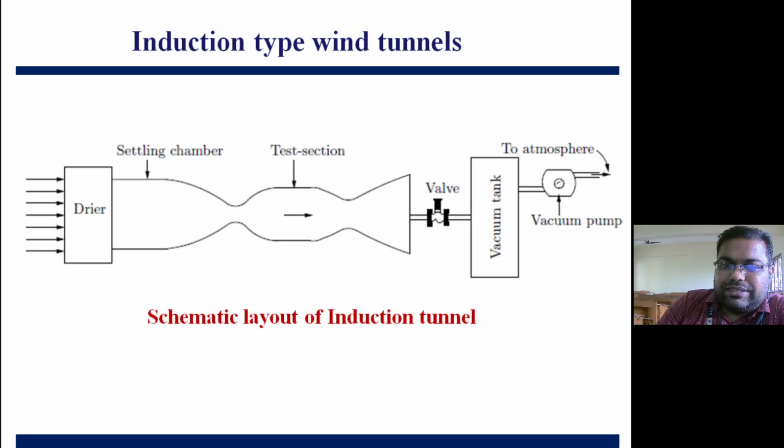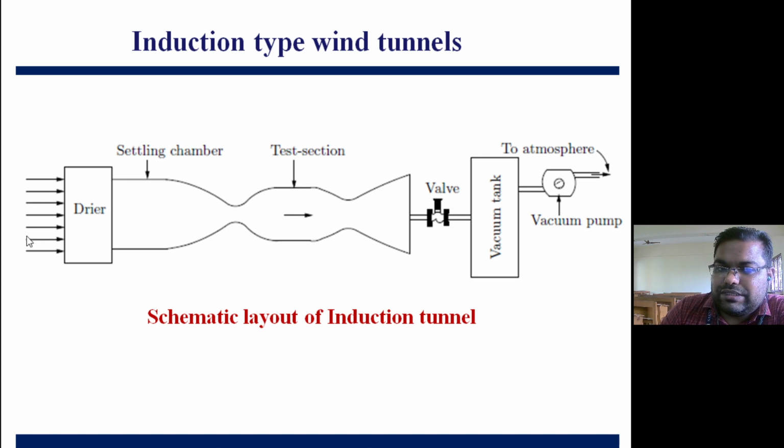The second one is the induction type, where instead of having a very large reservoir here, we will have a vacuum tank here. So what will the vacuum do? It will suck the air at very high speed. So we are having a valve here, right? The moment we open the valve, it will suck the air at supersonic speed. Why are we getting supersonic speed? Because we have the convergent divergent section right here, the CD nozzle.